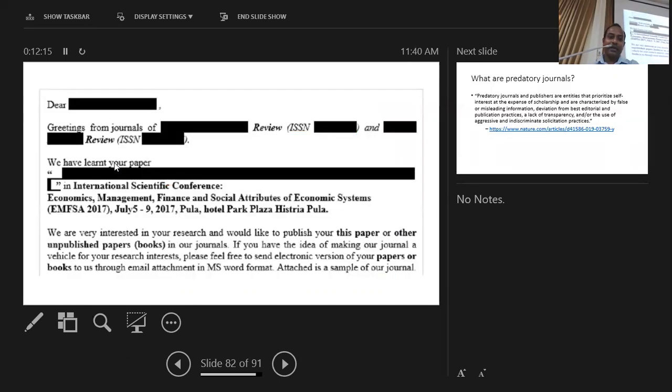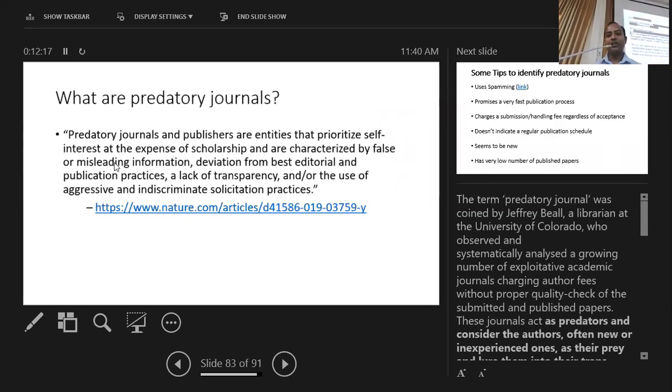So there can be emails like this inviting you to publish in a journal. In such a case, you can be suspicious. I mean, you have to be concerned whether this is a legitimate or trustworthy journal or a predatory journal. So the predatory journal publishers prioritize self-interest. But when it comes to a trustworthy or legitimate journal, it's not self-interest, but for the benefit of the scholars or scholarly communication. So that's the purpose of the legitimate journals.